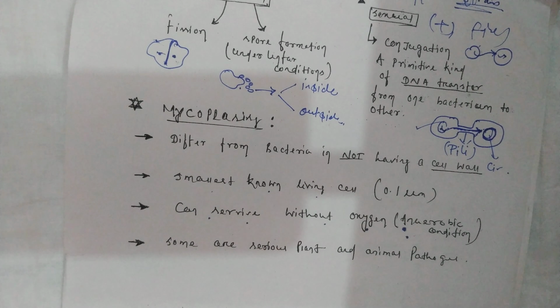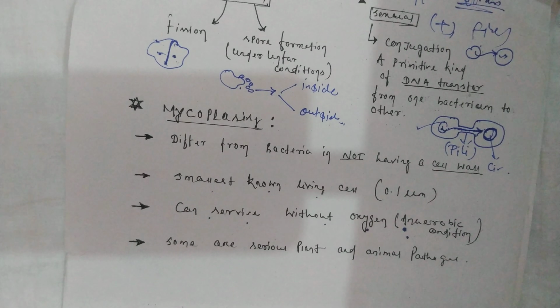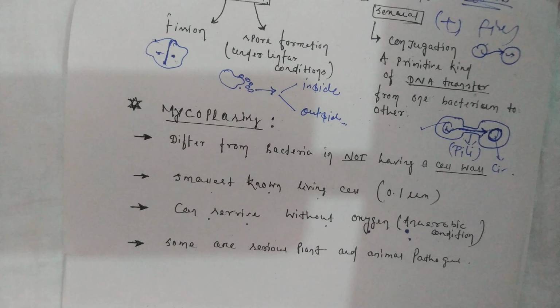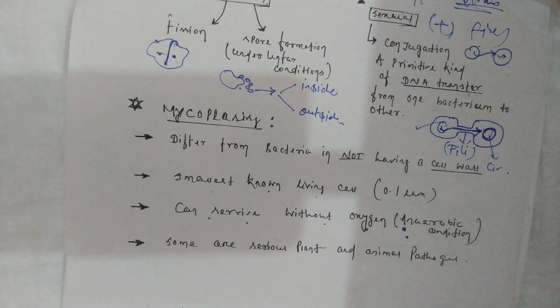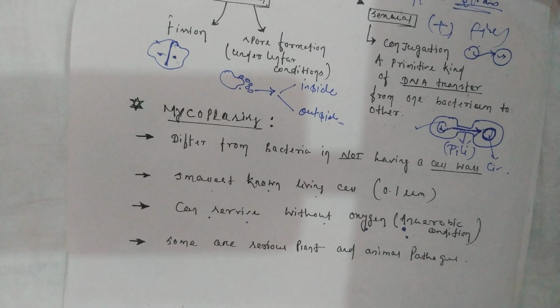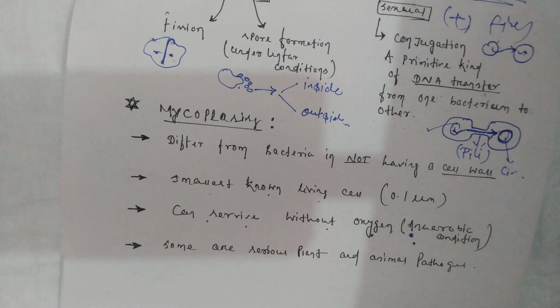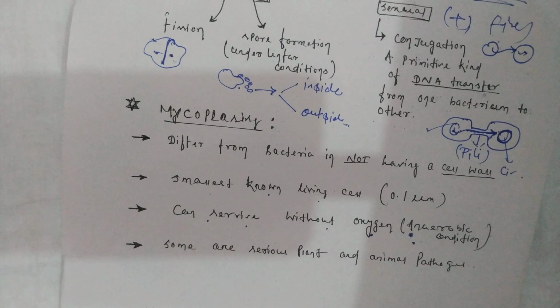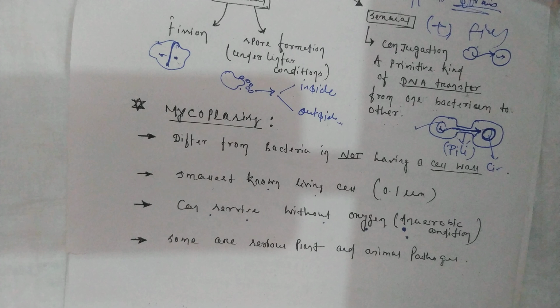Then the heterotrophs. Generally the bacteria are good decomposers. They depend on others. They either live on a living host organism or they live on dead organisms. If they live on a living host organism, we call it parasitic nutrition. When they live on dead animals, we call it a saprophytic mode of nutrition.